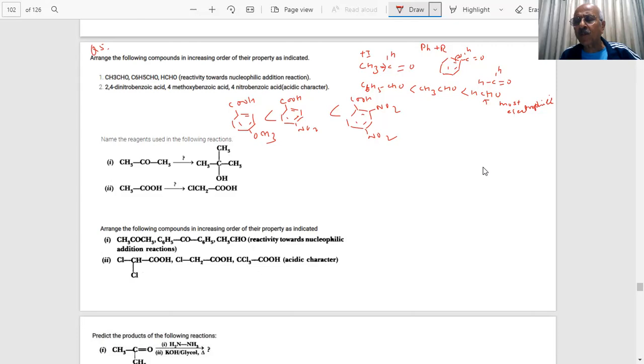We are going to discuss so many questions, students, that most of the variety of questions are going to be here. But as I said, they could be put in a different form. That's the only difference. But these are the reactions which will be there. Most important reactions we are presenting before you in the form of questions. Therefore, student, we will see you in the next class with more variety of questions and try to give you as much practice and revision as possible so that in the exam you will face no problem and you can score 100 out of 100 marks easily.